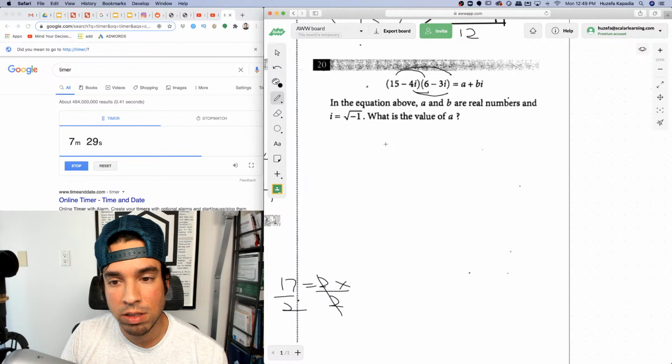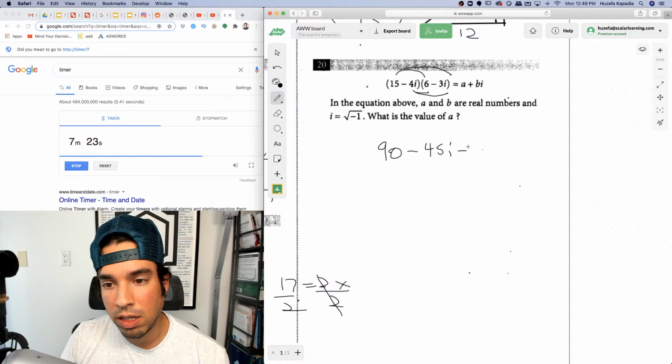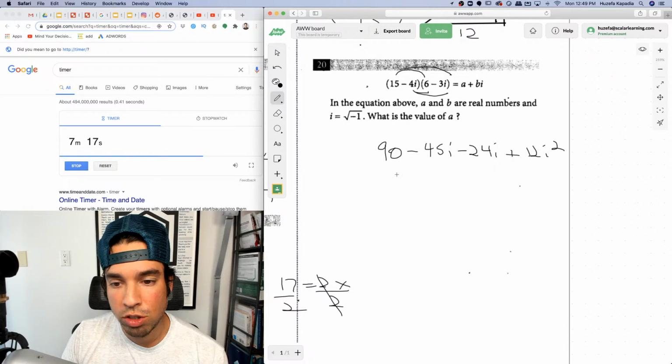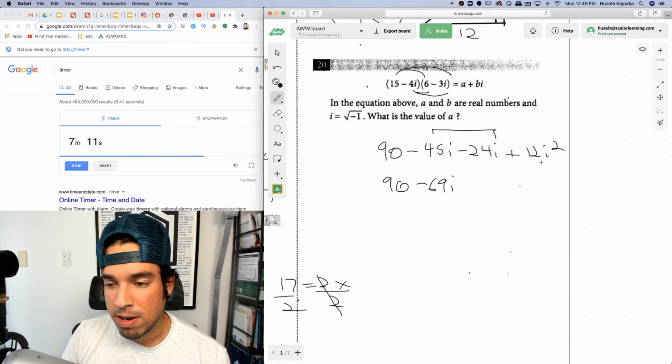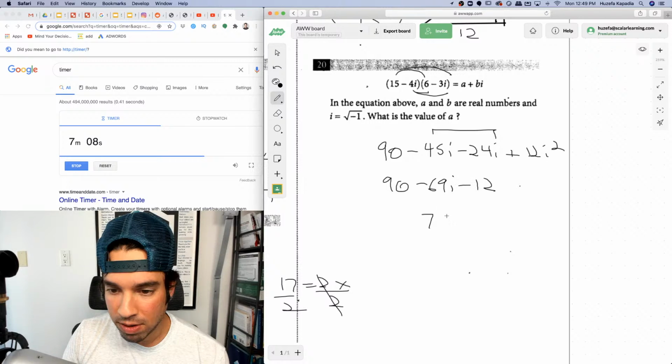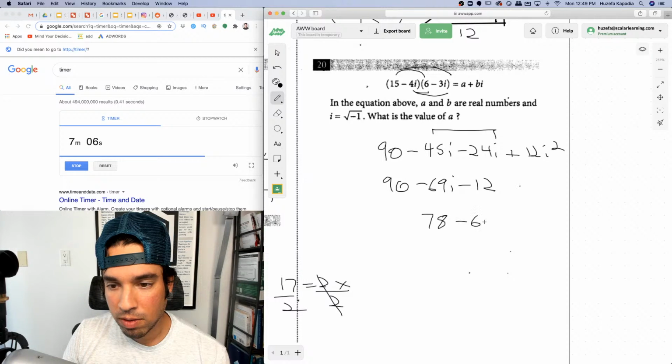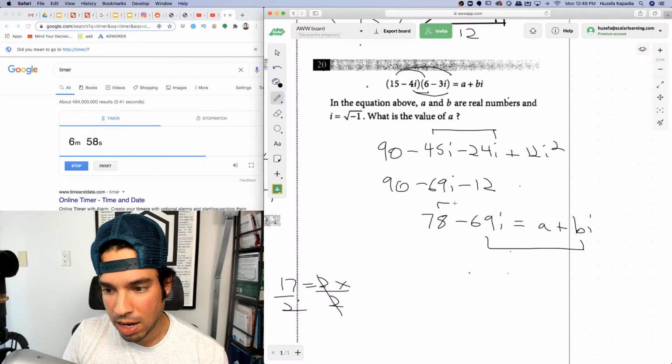15 times 6 is 90. 15 times -3i is -45i. -4i times 6 is -24i. -4i times -3i is +12i squared, but i squared is -1, so this becomes -12. These guys combine to -69i. 90 minus 12 is 78. So 78 minus 69i equals a plus bi. So we can see that b is -69, but a is +78. It's just matching up at that point.